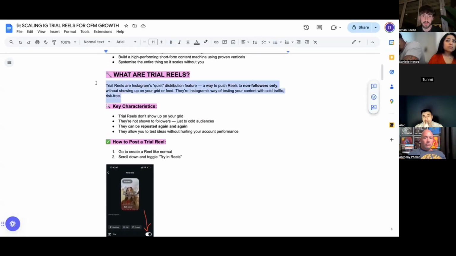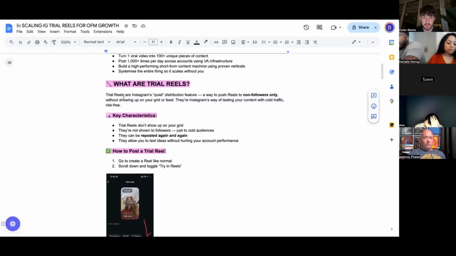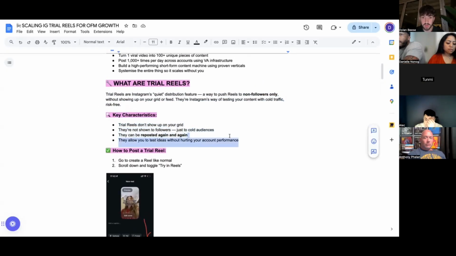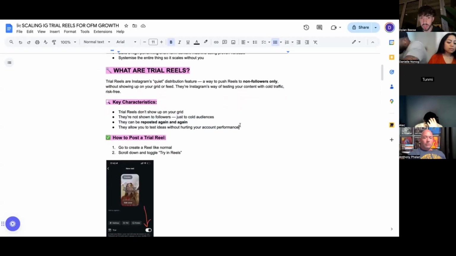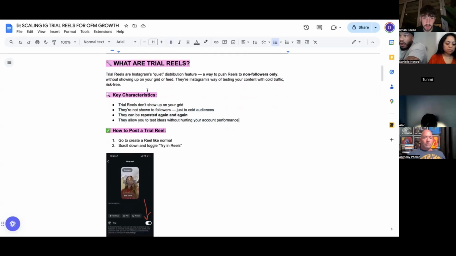Now, this is a beta feature on Instagram. And so we like you to milk this as long as it lasts, because you never know, this could be taken away, right? So while this year, we're just going to rinse this and make as much money as possible, exploit trial reels until it's no longer viable, or if it stays, then great, or if it changes, every single system faces entropy at some point. So this is going to change, just to put into context. So what I talk about today might not be relevant 2 months from now, 3 months from now, even maybe a week from now, maybe 6 months from now, who knows, right?